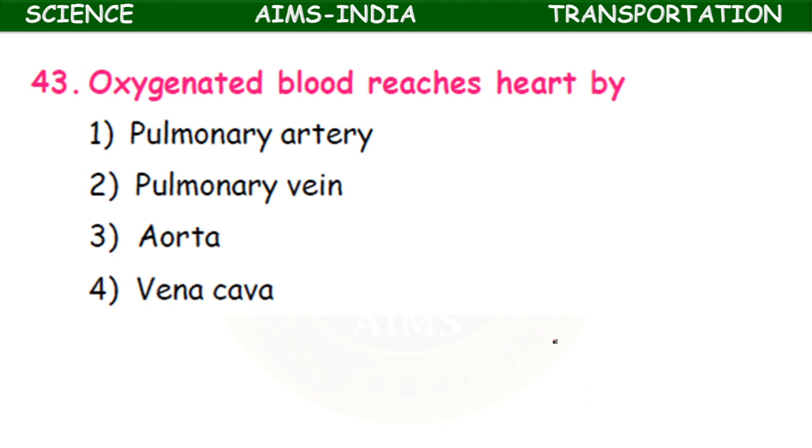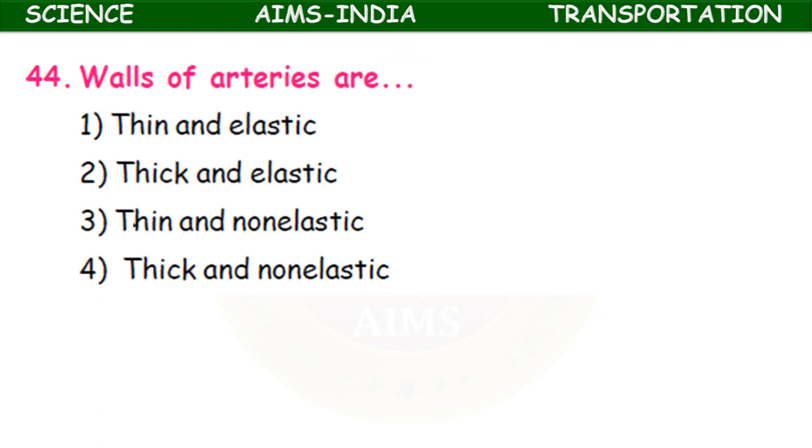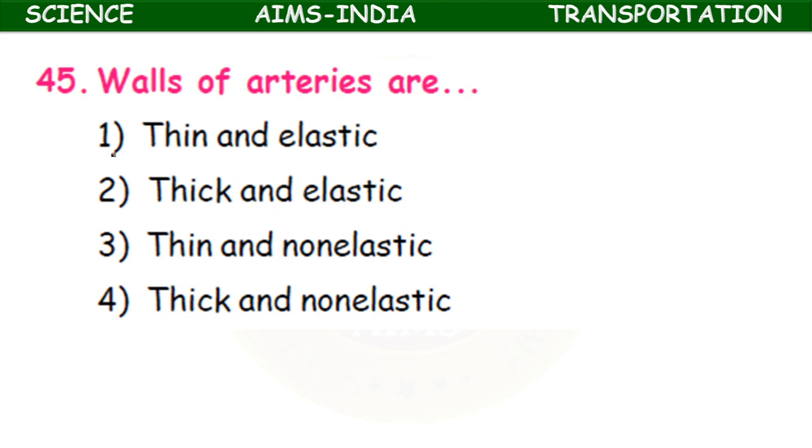Oxygenated blood reaches the heart by pulmonary artery, pulmonary vein, aorta, vena cava. Okay, it is the pulmonary vein which brings oxygenated blood from lungs to left auricle. Walls of arteries are thin and elastic, thick and elastic, thin and non-elastic, thick and non-elastic. It is thick and elastic. Walls of arteries, once again the same question: thick and elastic.